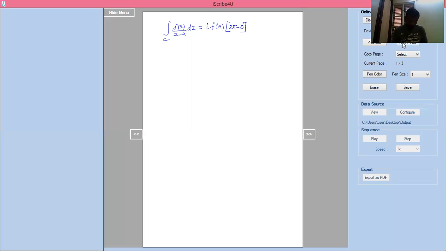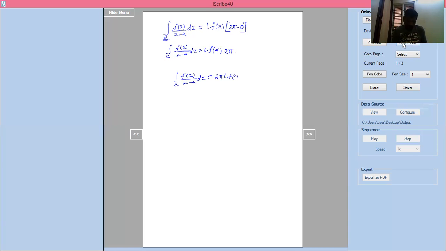2 pi minus 0. Now I'll write integration of C into f of z divided by z minus a into dz equal to i into f of a. This one should be 2 pi. In the next step I'll write integration of C into f of z divided by z minus a into dz equal to 2 pi i into f of a.